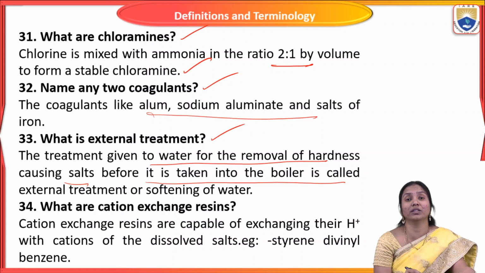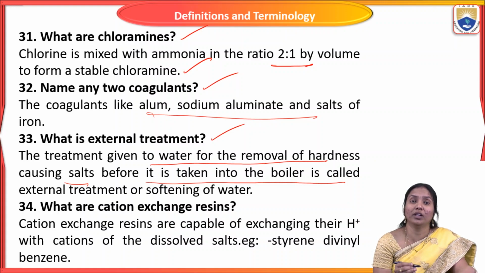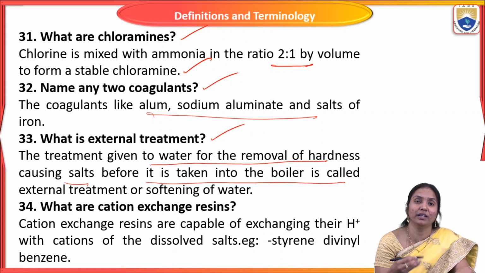Removal of hardness causing ions before the water is taken to boilers. Boilers are generally used for steam generation and power generation. So before filling this water in the boilers, we have to purify it. That means we remove the hardness causing ions present in that water. That is called external treatment of water. For that purpose we add some ingredients or chemicals.